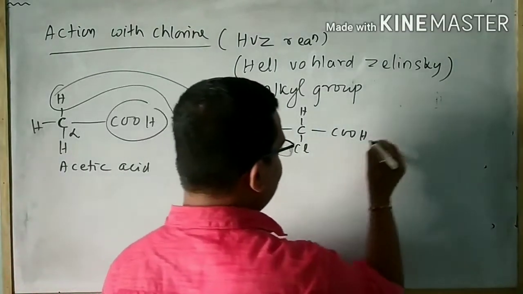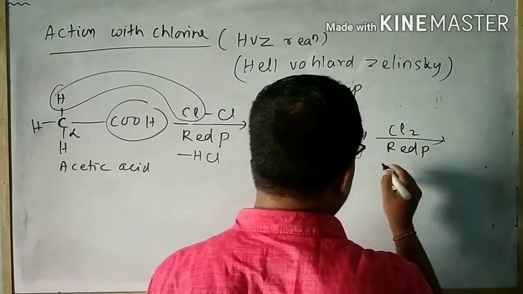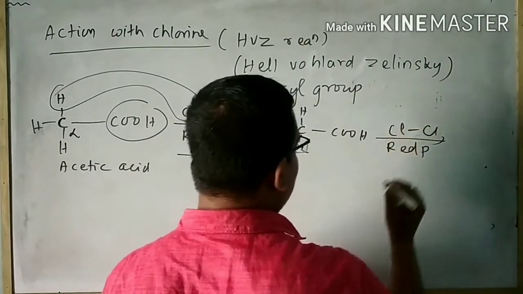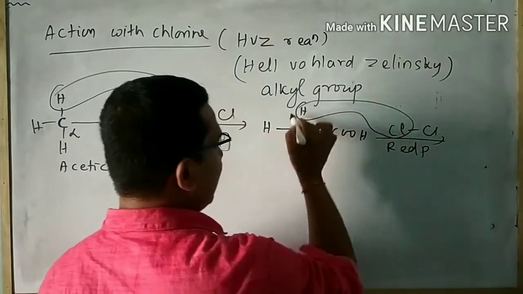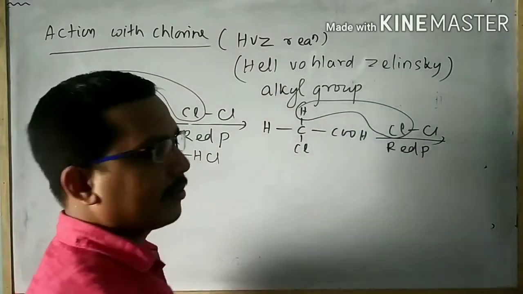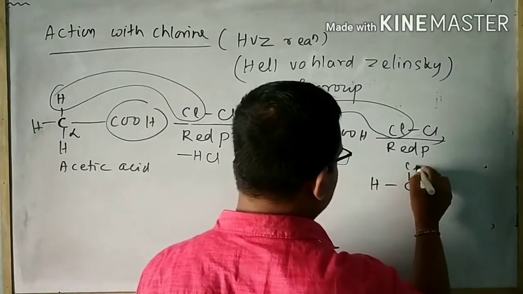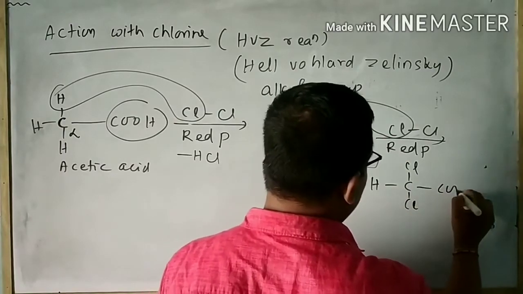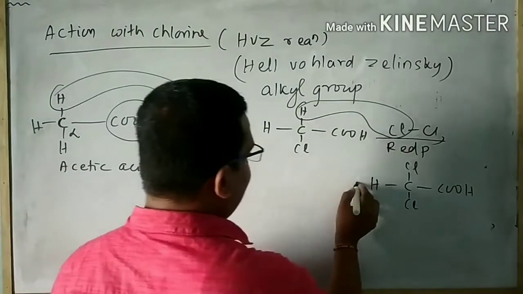Again this monosubstituted product reacts with chlorine in the presence of red phosphorus. Again one molecule of HCl is removed, and a second chlorine atom is attached to form the disubstituted product.